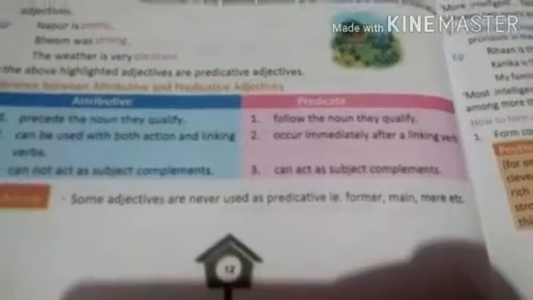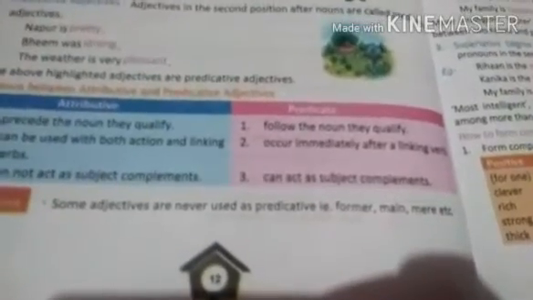An attributive adjective can be used with both action or linking verbs, whereas a predicative adjective can occur immediately after a linking verb. An attributive adjective cannot act as a subject complement, whereas a predicative adjective acts as a subject complement. Some adjectives are never predicative or attributive, that are former, main, etc.